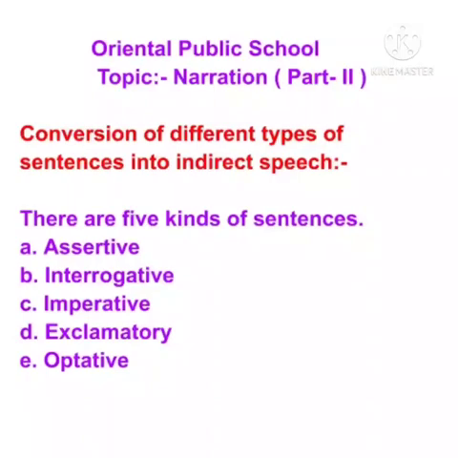The fourth kind is exclamatory sentences, which express certain feelings, like surprise, delight, or grief. And the last kind is optative sentences, which express wishes or desires, and generally start with may.